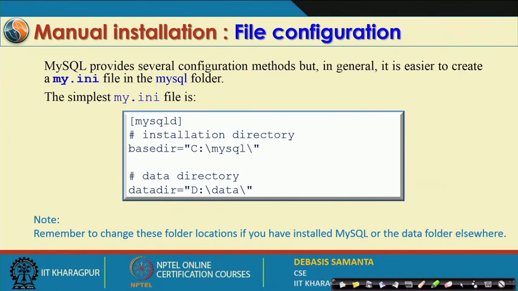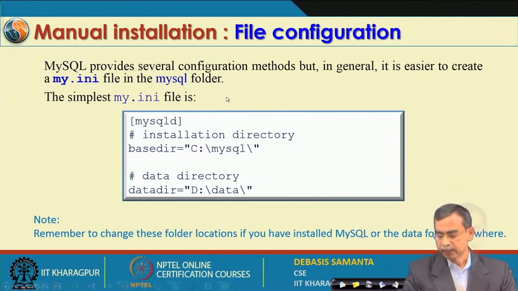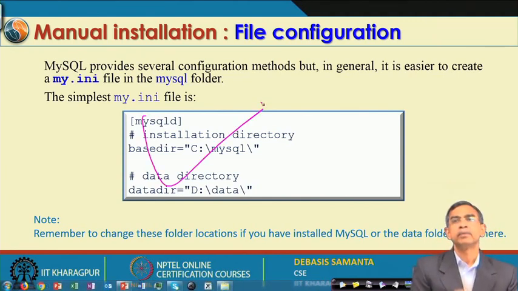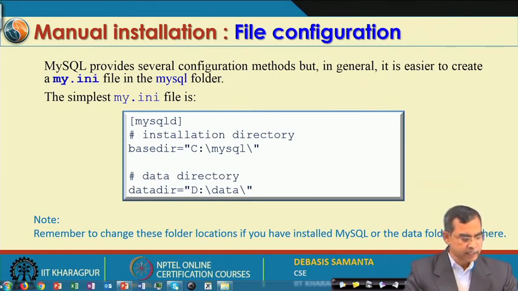For this configuration there is a file, it is called the my.ini file. So, it is an initiation file which you can find in the MySQL folder. You just, using any word editor, say WordPad or Notepad, type these contents in this my.ini file, and then it will basically complete the my.ini file. So, just type this file and save this file into the MySQL directory. So, this is basically the configuration.